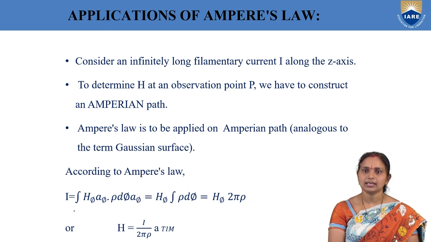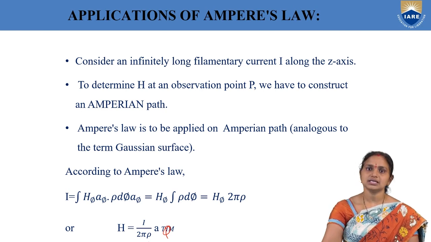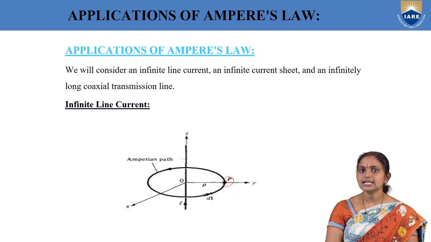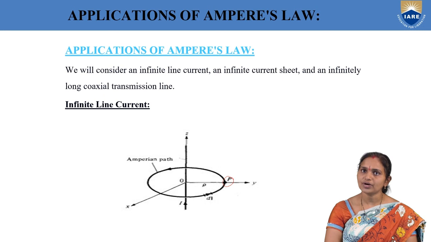Here I enclosed is I. By equating those two, we can write H phi as I by 2 pi rho, so H is I by 2 pi rho into a phi. This is the magnetic field strength in the case of an infinitely long filamentary current placed along the Z axis. From this we can say that if you place an infinitely long current element along the Z axis, the resultant magnetic field strength is along the phi direction. This is the application of Ampere's circuital law in the case of an infinite line current.